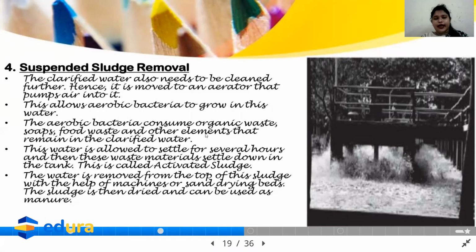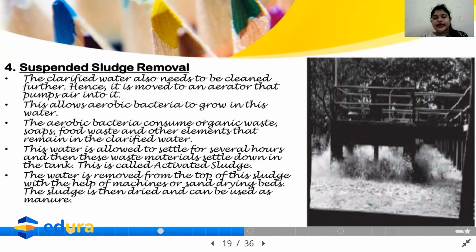In the aeration tank, compressed air is given. And what happens with the help of compressed air? The aerobic bacteria activate themselves. Aerobic bacteria means what? They need oxygen to reproduce. Anaerobic bacteria means they do not need oxygen. But aerobic bacteria need oxygen. So as they reproduce very fast, after this aeration tank, the wastewater passes to the second sedimentation tank.